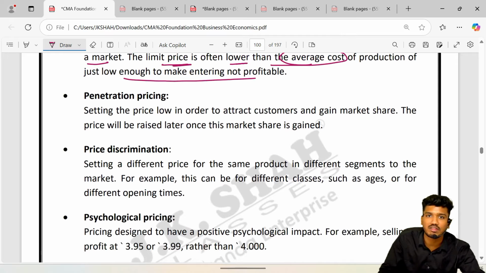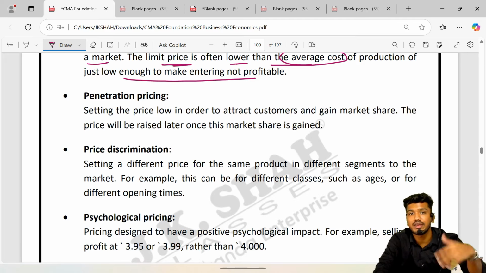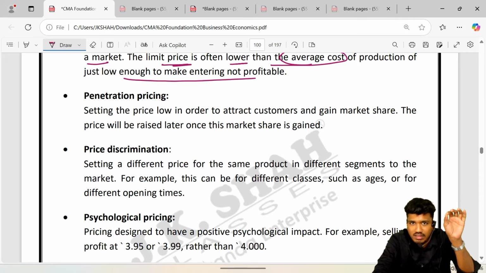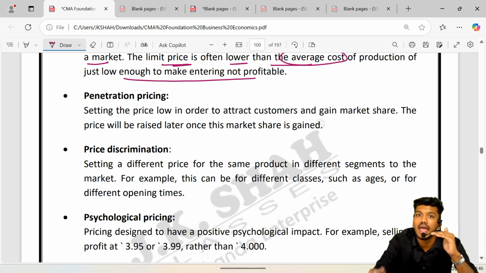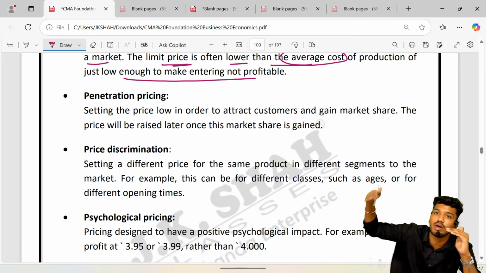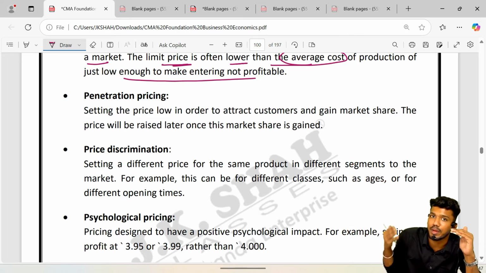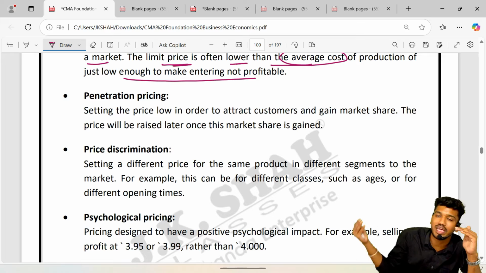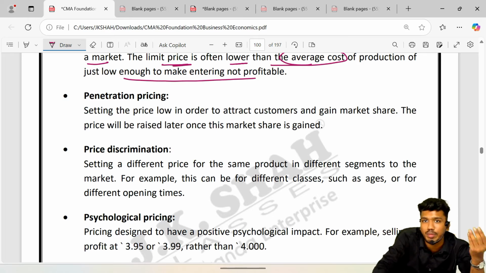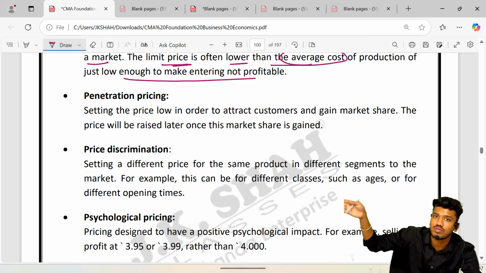What is penetration pricing? Penetration pricing is that pricing when new entrants, let's say for example I'm a newcomer, I wanted to come into business. So what can I do? Basically, if I wanted to enter into business, I will at the starting step keep the price very low, and then after some duration I will increase my prices. It is called penetration. Penetration price is the starting price. When you are initiating your business, you are making an entry into the business for the first time. You are making an entry into the business domain. You keep your price low, and after that you start to increase your price.